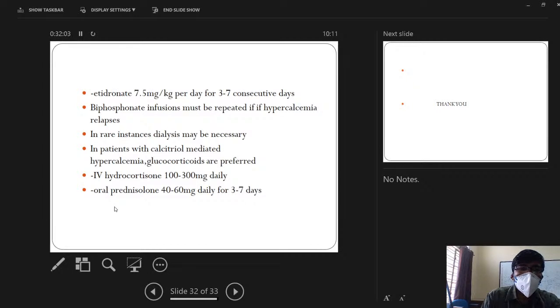Basically it will decrease the osteoclastic activity of the bone. In some rare instances, dialysis may be required. In patients with calcitriol mediated hypercalcemia, glucocorticoids are preferred. So for excess vitamin D related hypercalcemia, we give glucocorticoids, that is hydrocortisone, oral prednisolone.